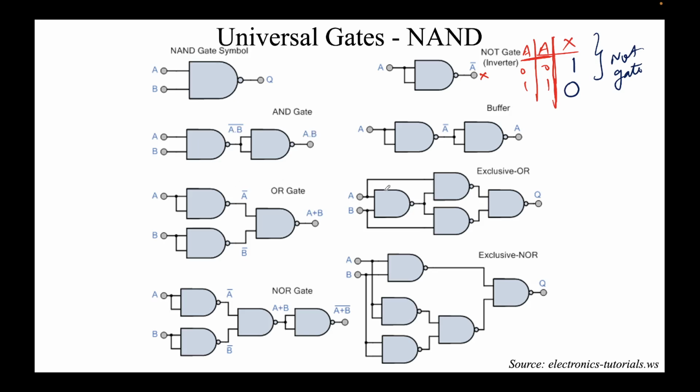So this is an exercise. I'm not going to do each and everything of this, but this is just an illustration that using NAND, I created an AND gate. I use two NANDs here, NAND 1 and NAND 2, and the final output is an AND gate. Here for an OR gate, I use 3 NANDs, 1, 2 and 3. I created an OR gate. For an XOR, I used 1, 2, 3 and 4 and so on. So you can create every other gate just by using NAND gates.